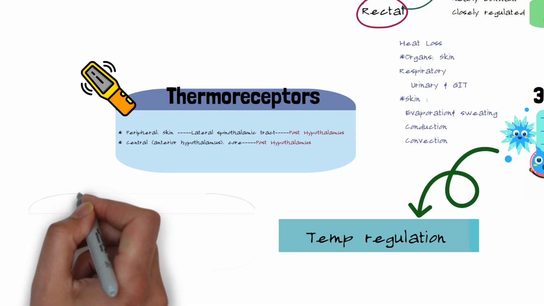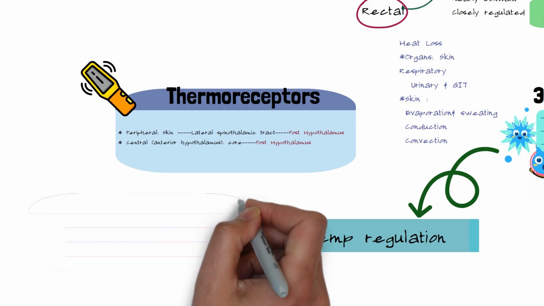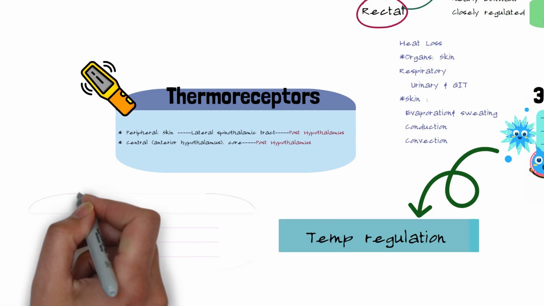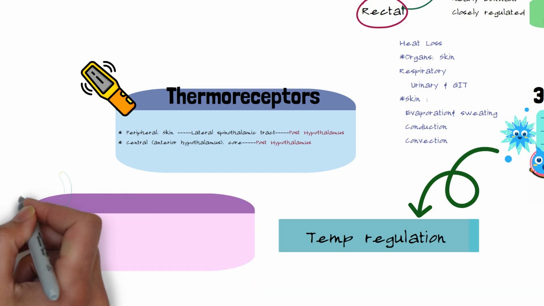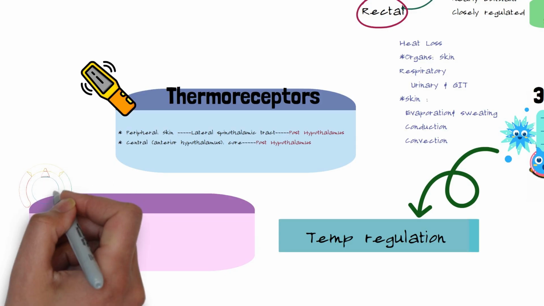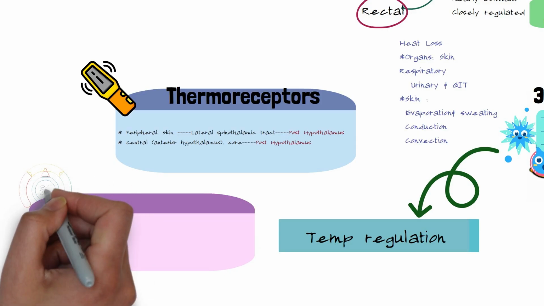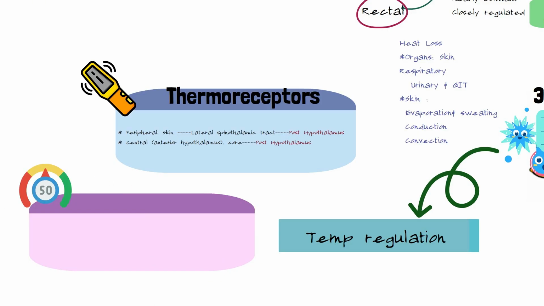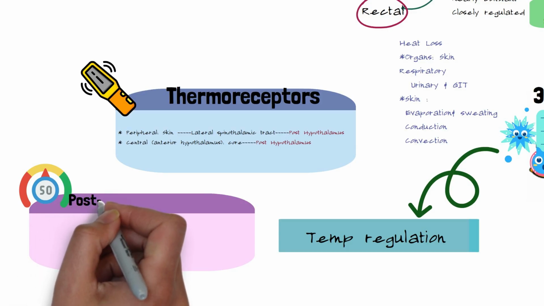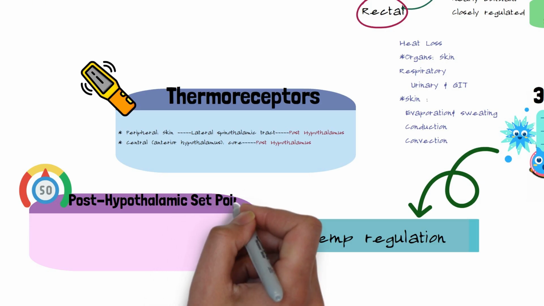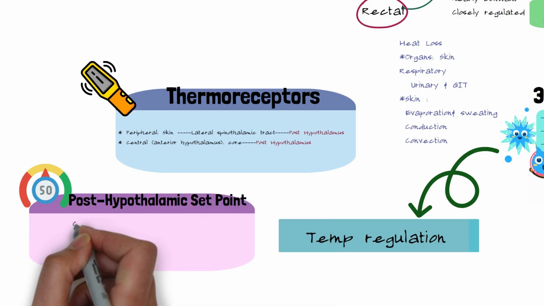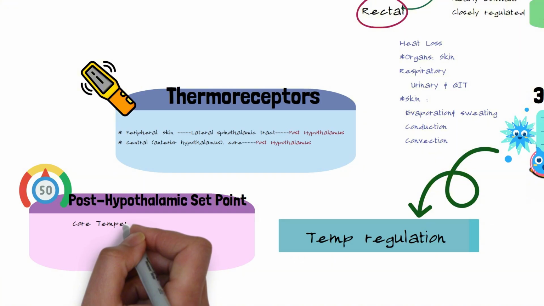Both send the information to the posterior hypothalamus, and now comes its most important role, which is comparing the temperature, mainly the core temperature, with the setting point, which is 37.1, and accordingly it decides whether to respond or not.